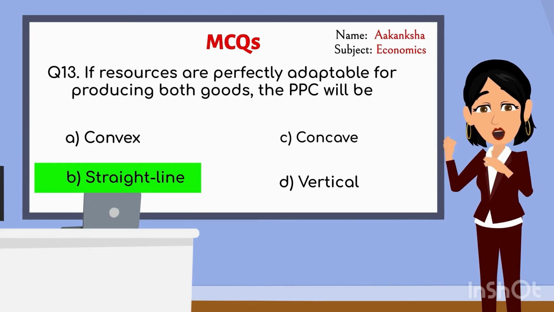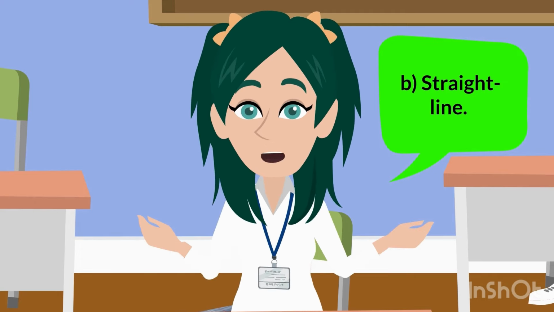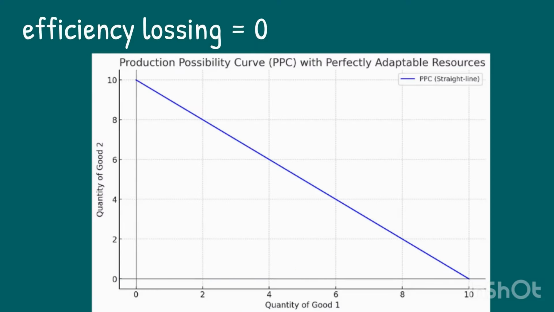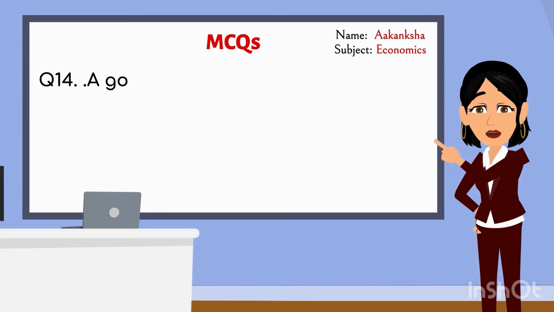Can you explain why? Yes, because when resources can easily be used to make either good, we don't lose any efficiency when switching between the two. This means the cost of making more of one good stays the same. So the PPC is a straight line. Good, Bushra. Next question.